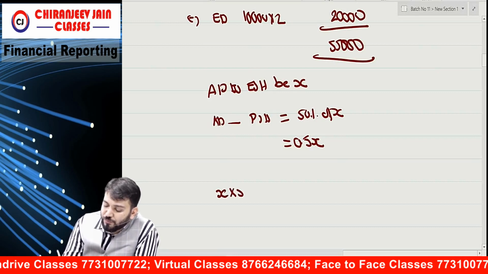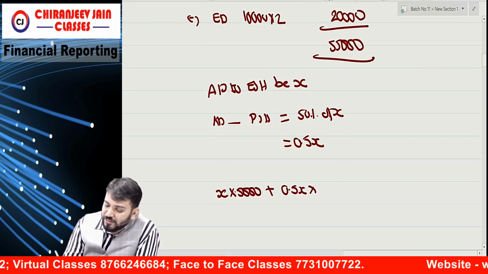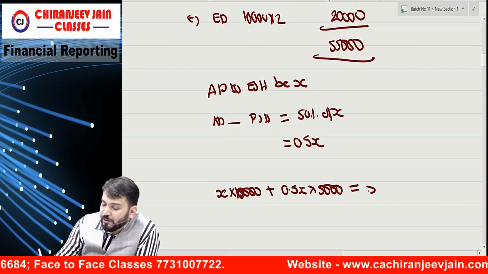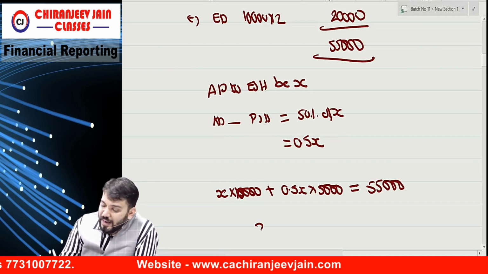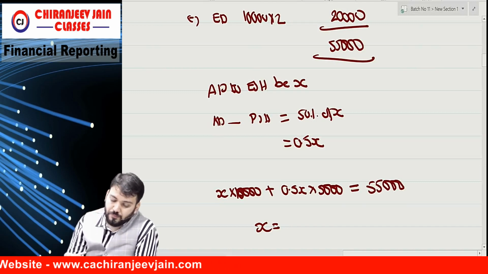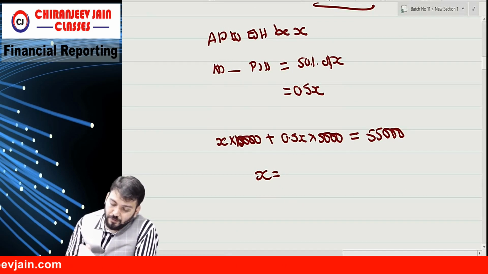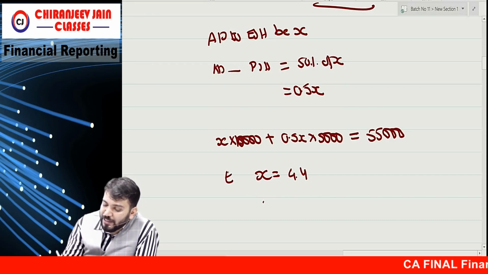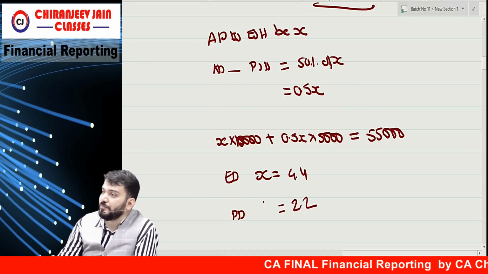Can I say an equation? The equation will be X into 10,000 plus 0.5X into 5,000, this is preference shares, will be equal to 55,000. So where X is how much? Calculate it. How much? 4.4. This is the equity additional dividend. So what is the preference additional dividend? Preference dividend is 2.2. Okay.